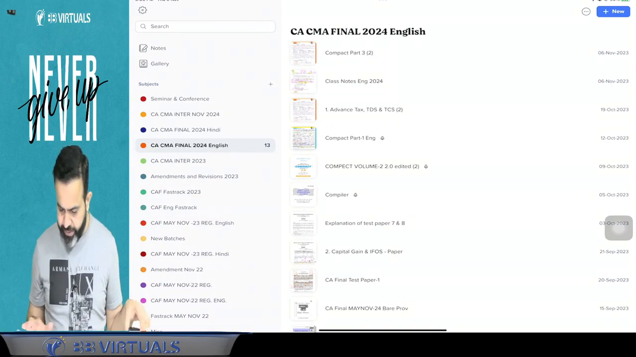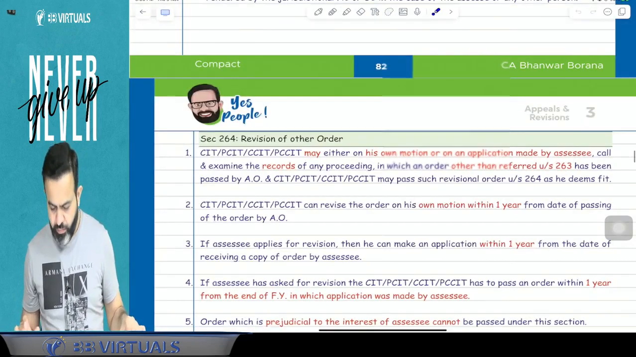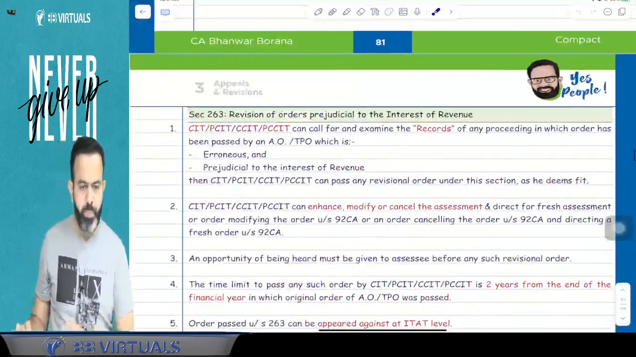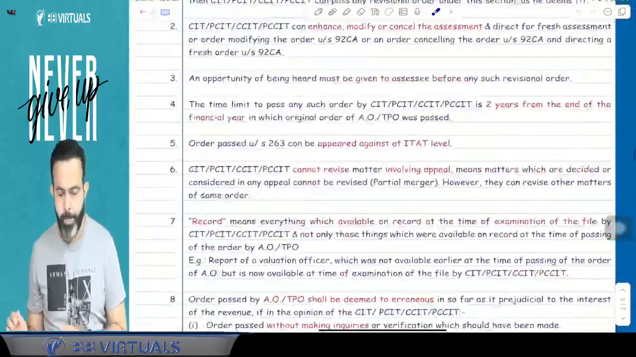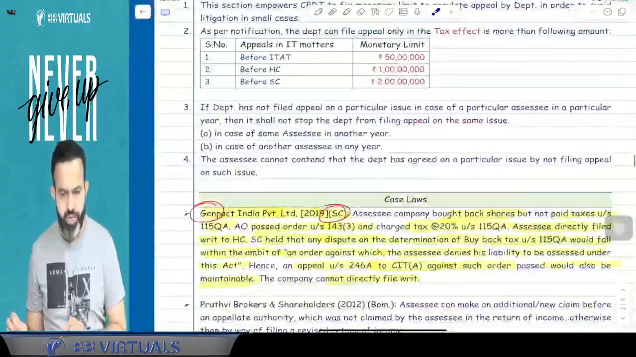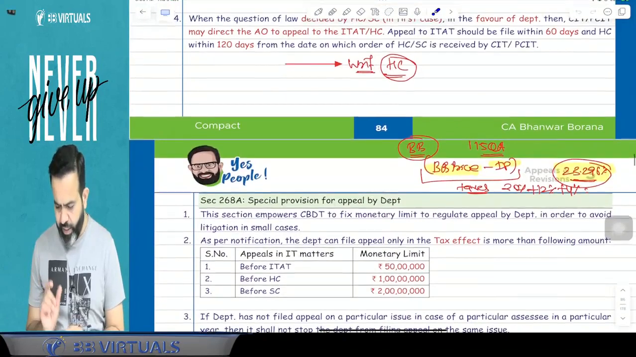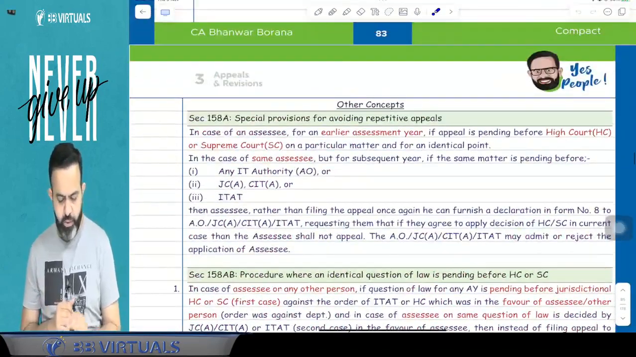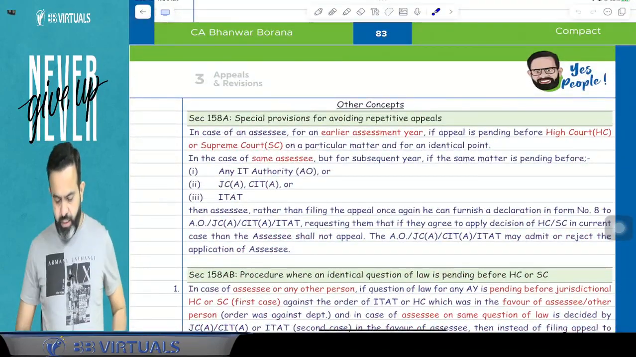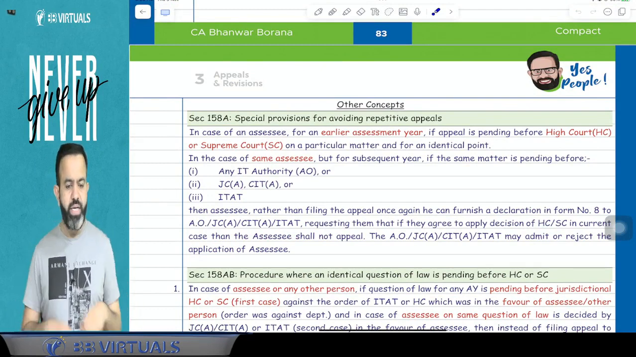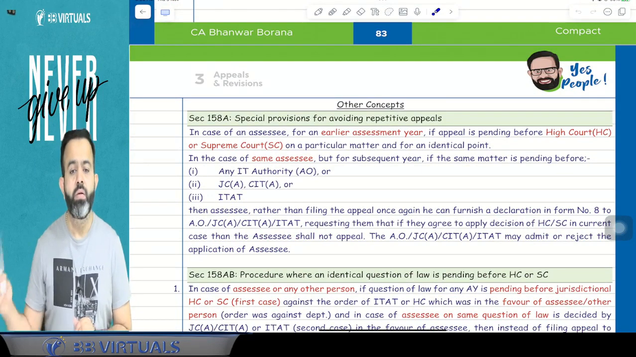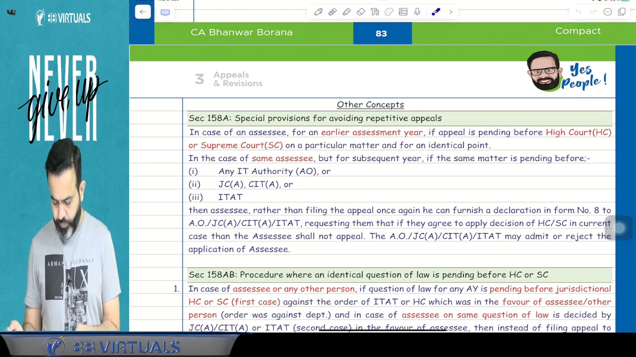So guys, in the last lecture, we were discussing the appeals and revision topic. We have almost completed it, but some part is still pending. We'll do that part, okay? So let's start with the other concept of appeal and revision, and complete the pending part.